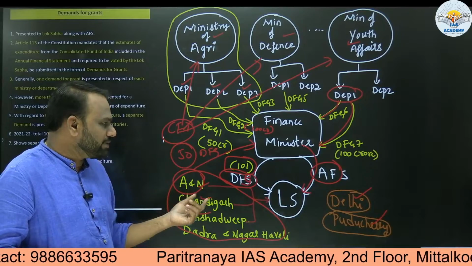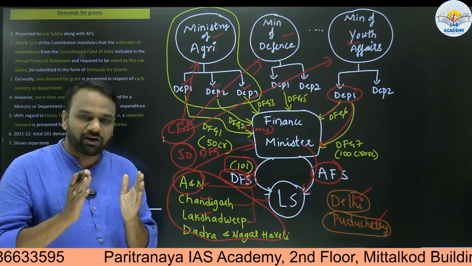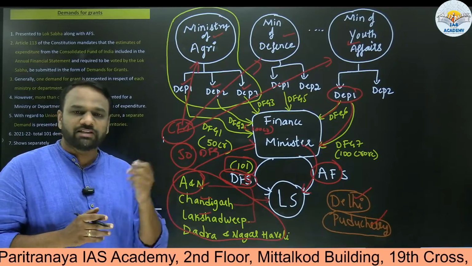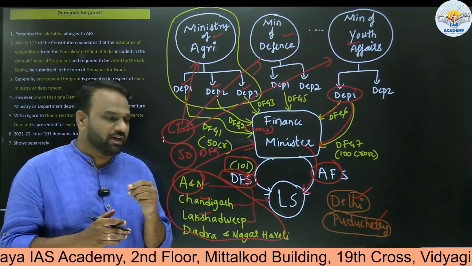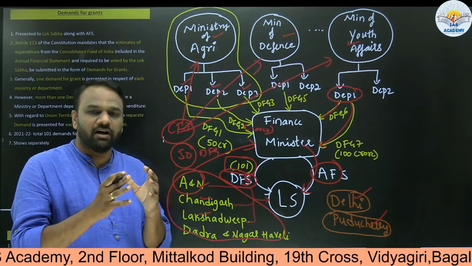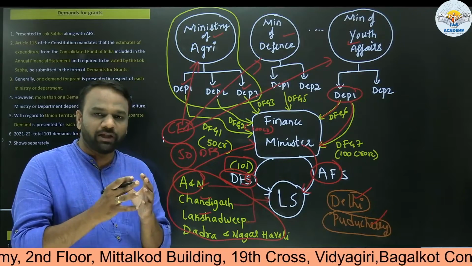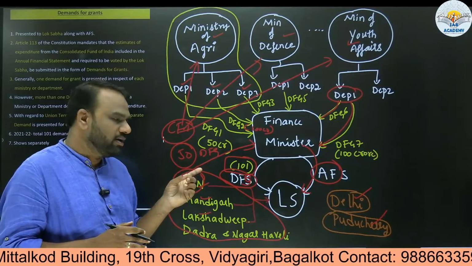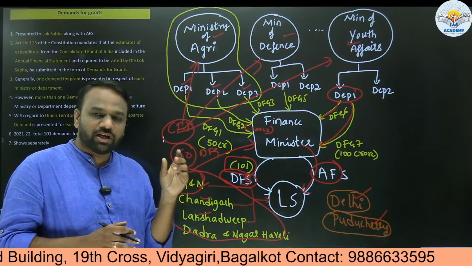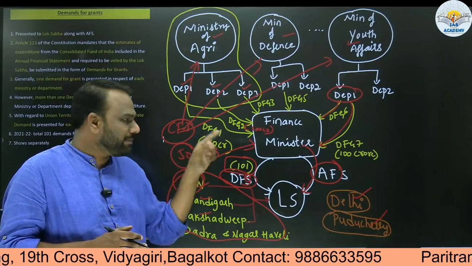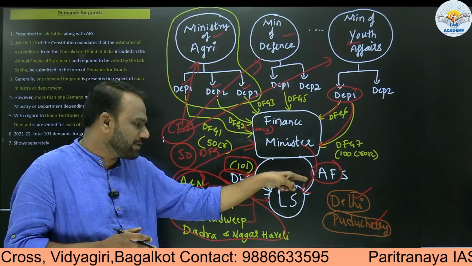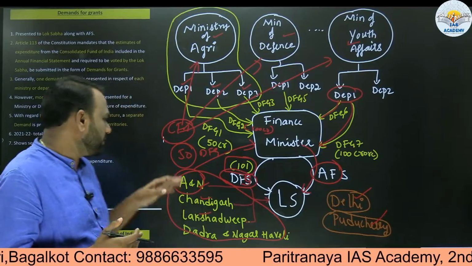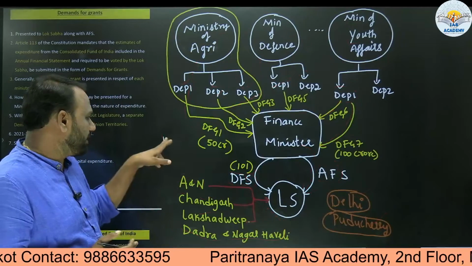Similarly, Chandigarh will have its own demand for grant. So a separate demand for grant will be presented for each of the union territories without a legislature. This is also a very important point. In the examination, they may frame a statement like this in prelims, that all the demands of various union territories without a legislature are put together and presented as one demand for grant. If they make such a statement, then that will be false, because here for all the union territories without legislature, a separate demand for grant is created, and the same is presented along with the annual financial statement in the Lok Sabha, to seek permission of the Lok Sabha. Okay. So this is about demand for grants.